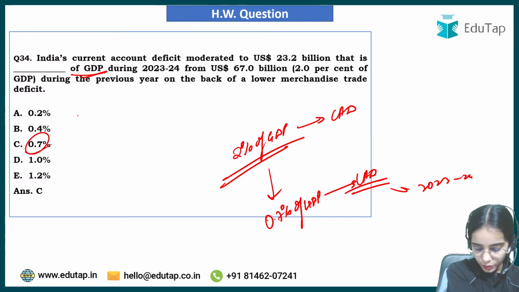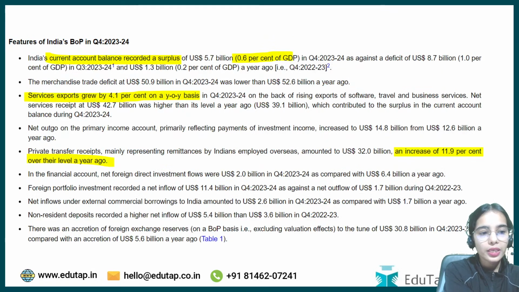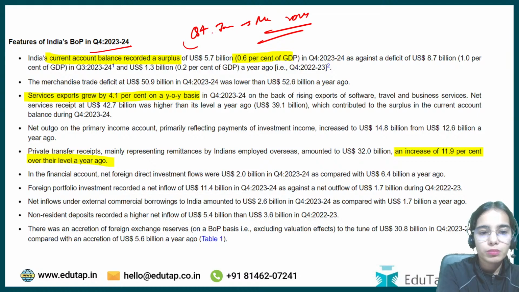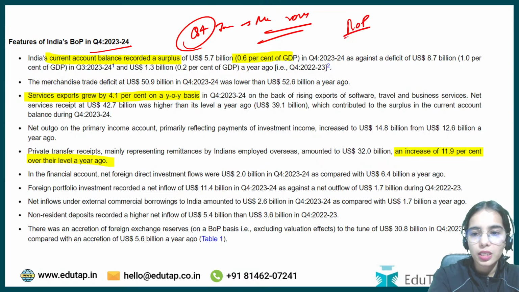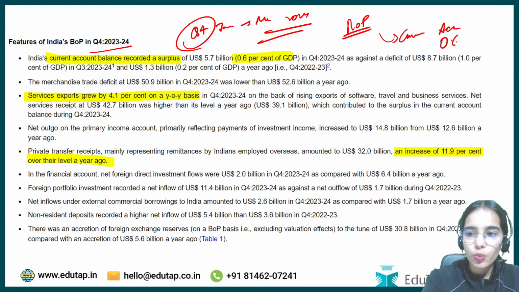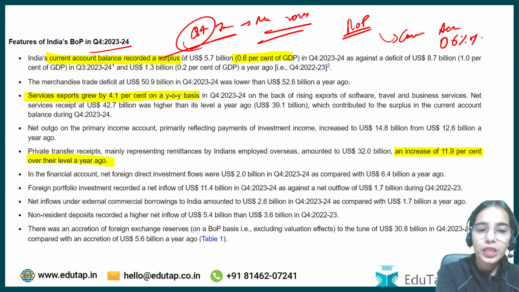So that is the answer. Okay. Yes, very good. Now in the fourth quarter, that is January to March 2024, the current account was in surplus of 0.6% of the GDP only in quarter 4.